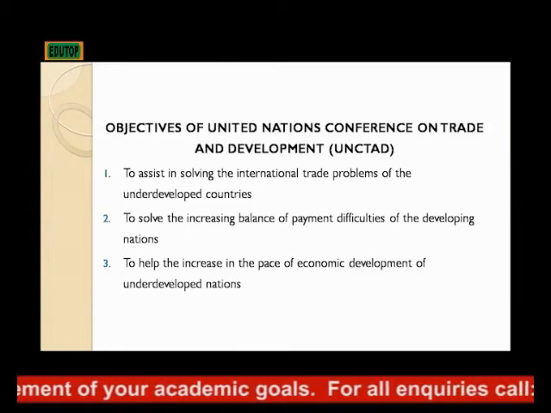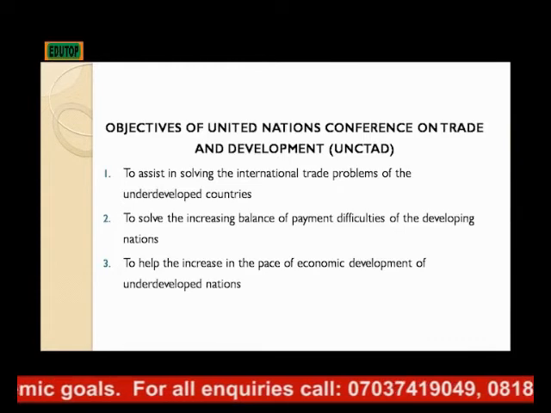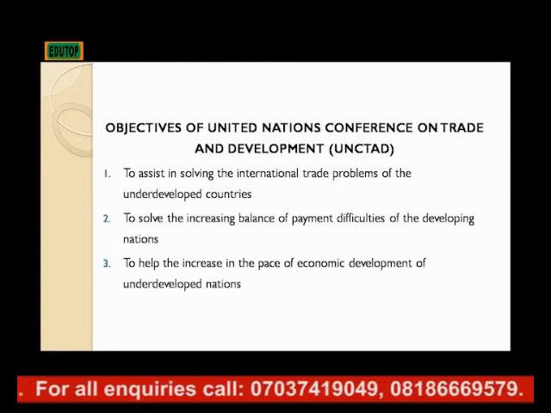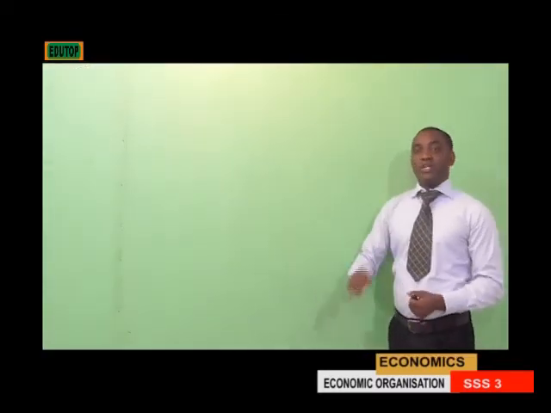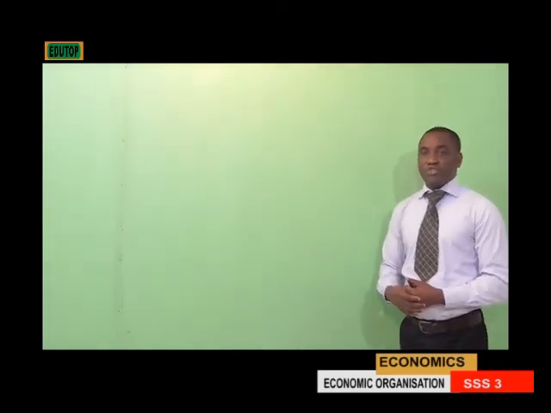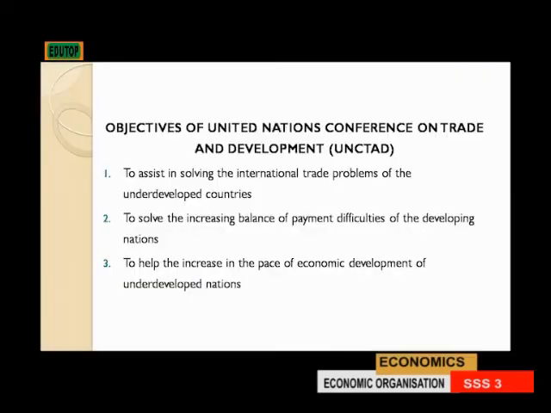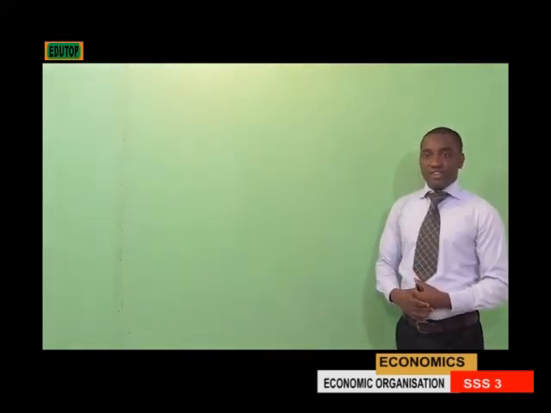The objectives of establishing this organization called UNCTAD, which is United Nations Conference on Trade and Development, are: 1, to assist in solving the international trade problem of the underdeveloped countries. This one is majorly to help the underdeveloped countries, or the countries we refer to as developing countries. 2, to solve the increasing balance of payment difficulties of these developing nations. They want to help them to solve their increasing balance of payment deficit that is rising frequently.